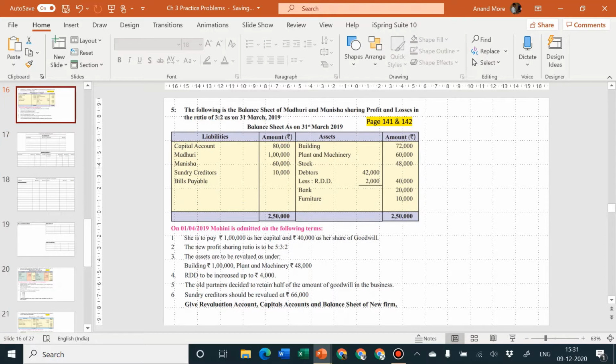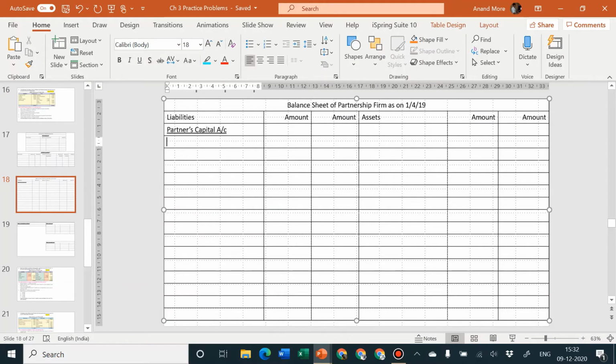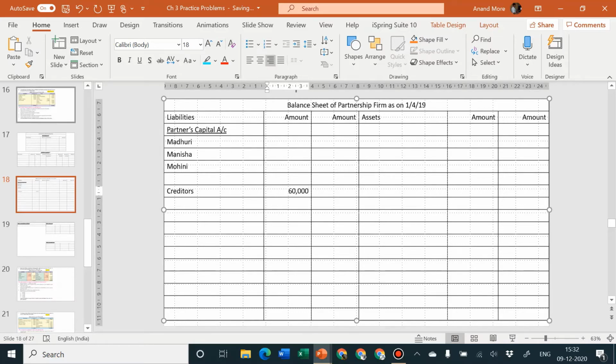Next is sundry creditors 60,000. We had just now seen that if there is adjustment, it should go to inner column. If there is no adjustment, it should go to outer column. Creditors are having adjustment. That means we will have to consider creditors in the inner column. So closing balance sheet liability side, first I'll write partners capital account. There is Madhuri. Then there is Manisha. And then there is Mohini. Okay. Thereafter I'll write creditors. In the inner column 60,000, I am going to leave one line for creditors.